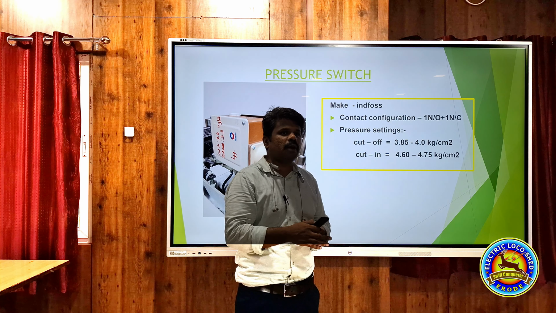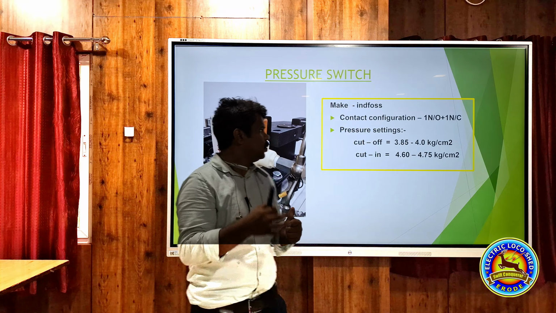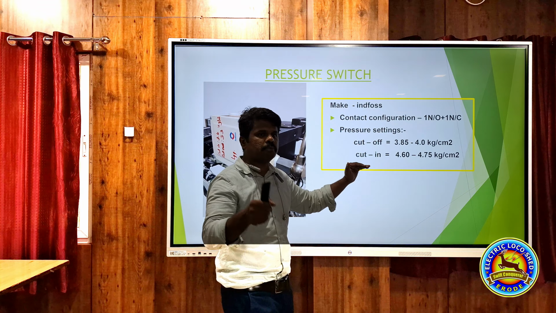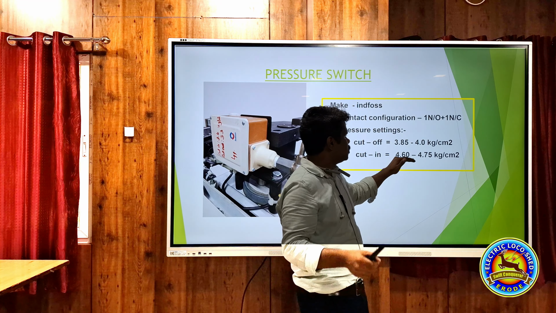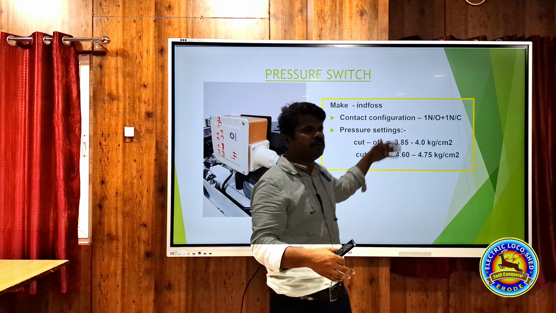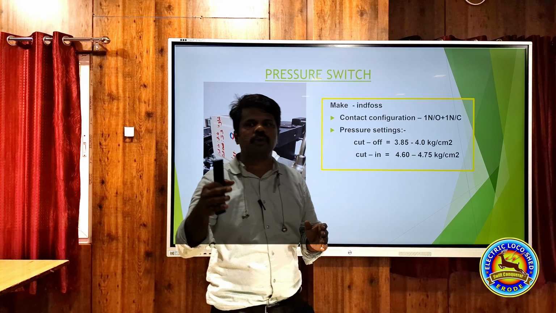For what purpose it was given like this: if the pressure is less, the closing should not happen. If pressure is low, this chattering will happen. It will not make a proper contact. There will be poor contact, arcing will happen. Many problems will happen there. So it will ensure that whenever it is closing, the initial pressure should be 4.75. If the pressure reduces below 3.85, it will automatically switch off and the supply will not go to EP coil.